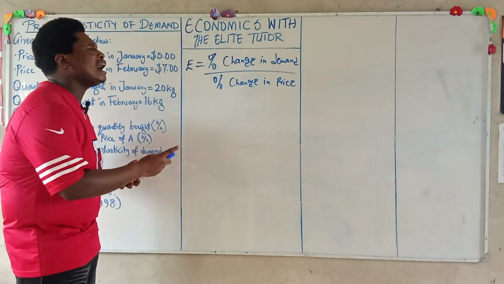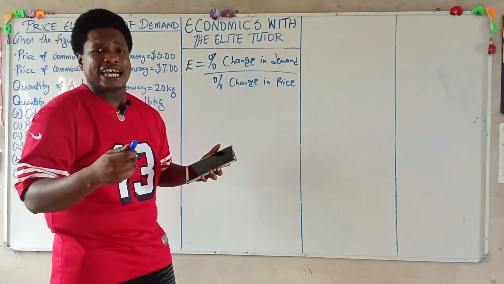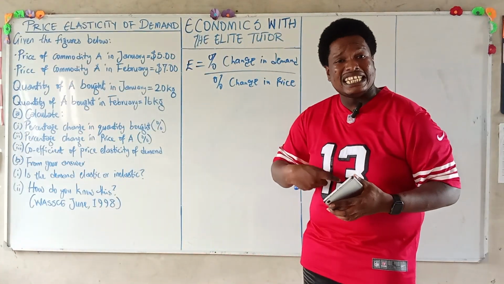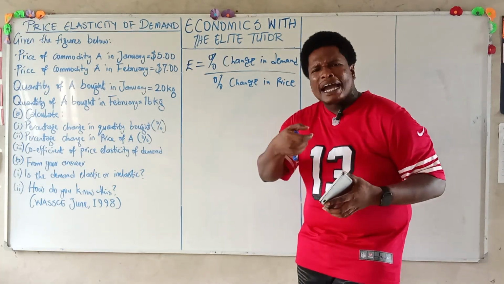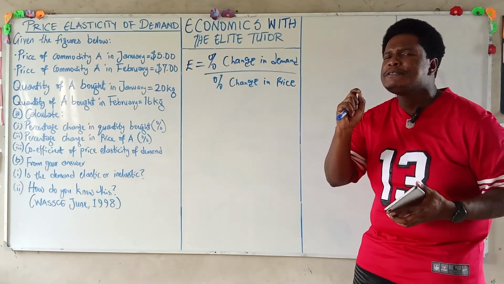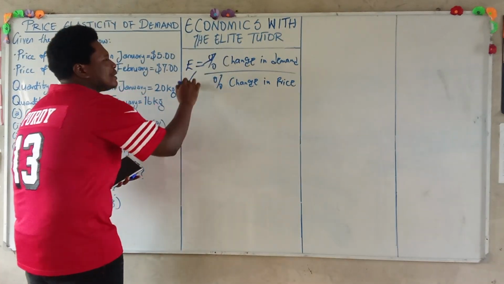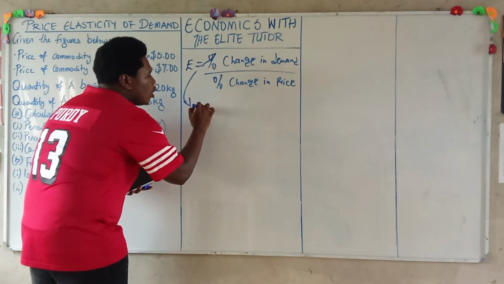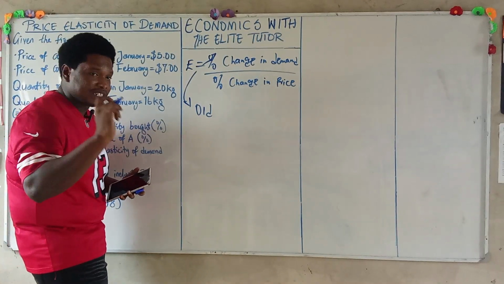Now, when we talk about percentage change in demand, which is also known as percentage change in quantity demanded, in order for you to ascertain it, it is simply your old quantity minus your new quantity, divided by your old quantity, multiplied by 100. I'm going to be using QTY for short, for quantity.